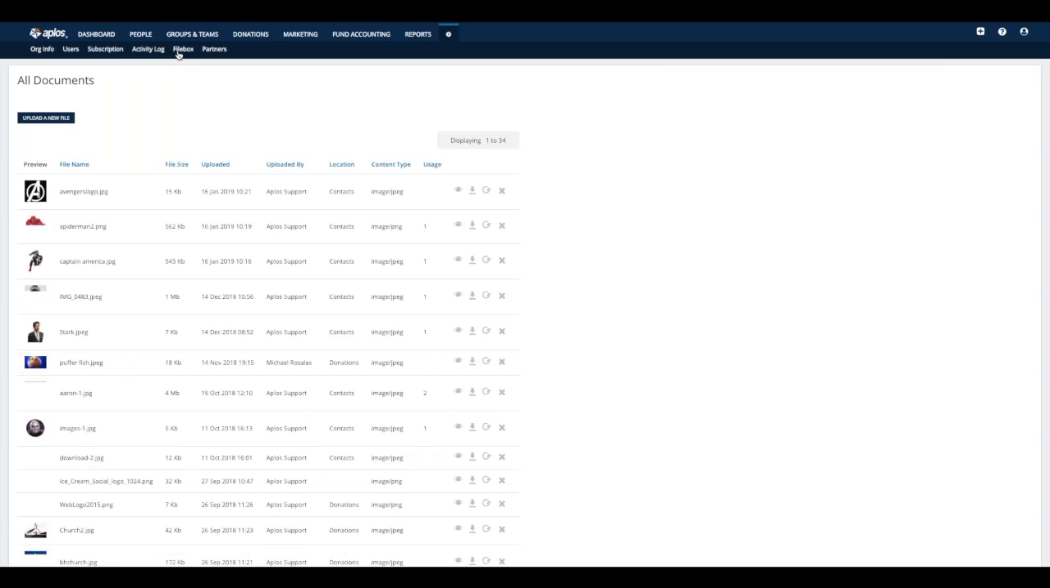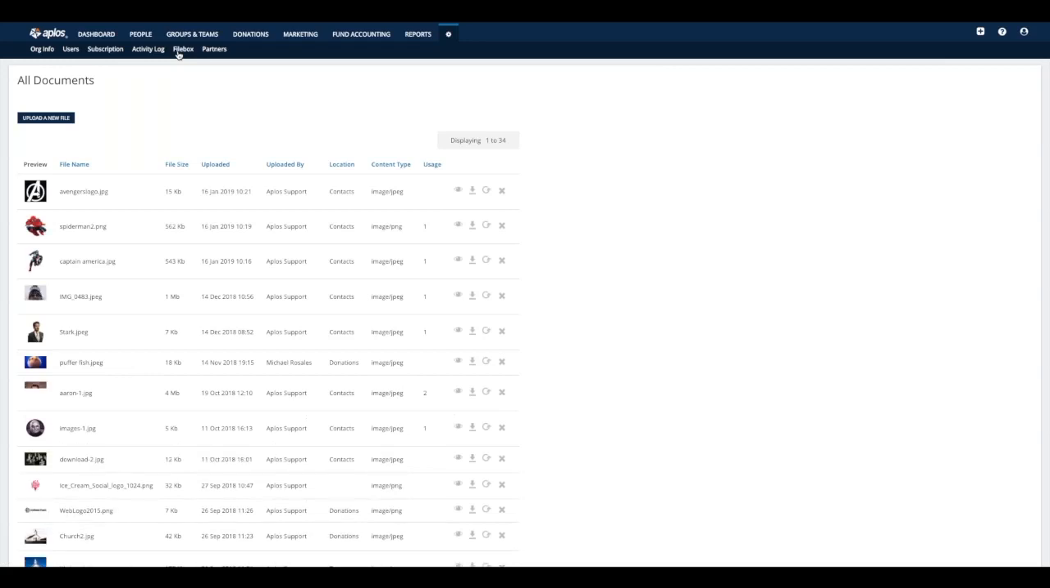All right, next up is the file box area. So this is your basic storage space within the software. So if you have any images or documents or important files that you just want to keep in a safe spot in the system, you can utilize this file box area to store that information. This file box area does give you up to 1 gigabyte of storage space. So you have plenty of room to work with, but if you ever need more space than that, definitely let us know and we can increase that storage limit for you.